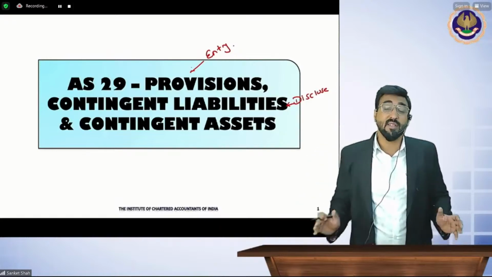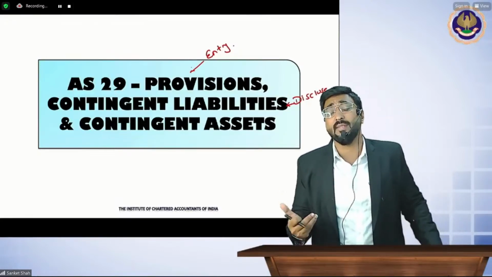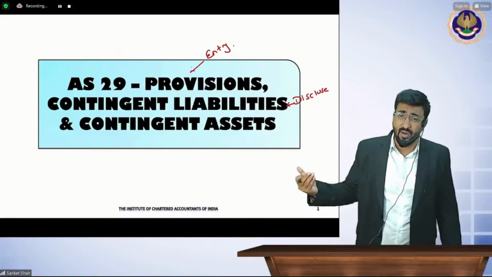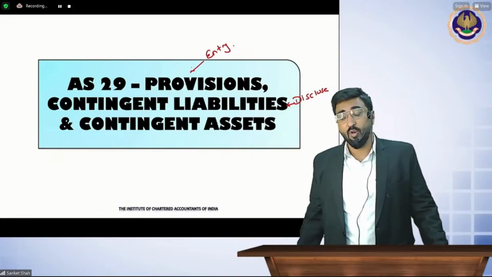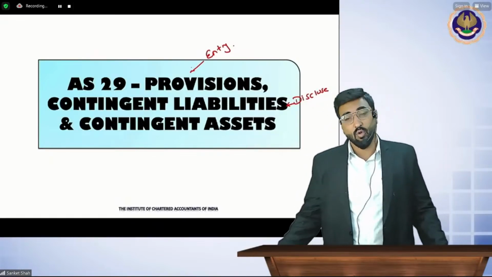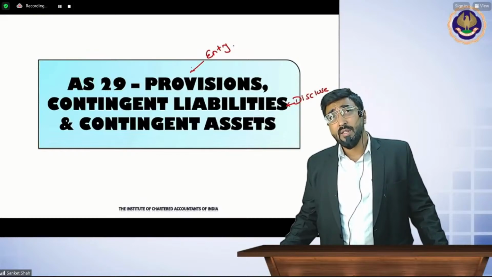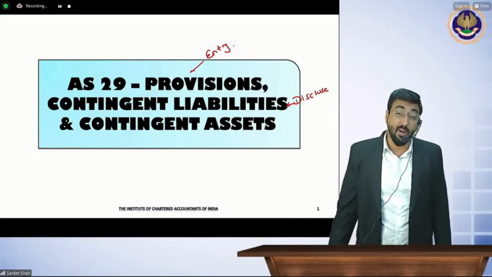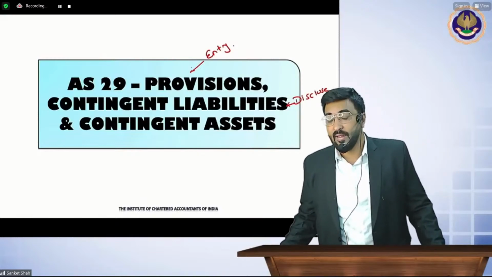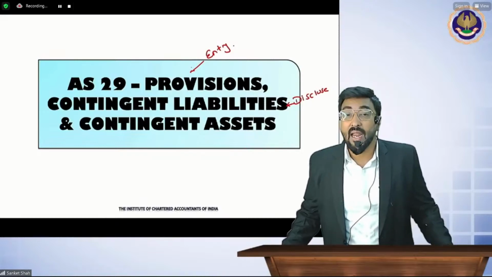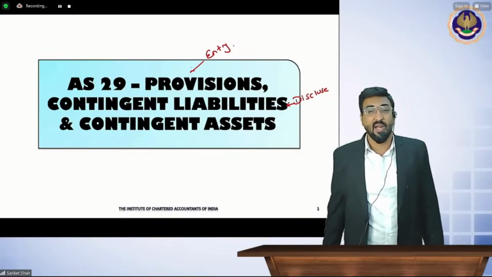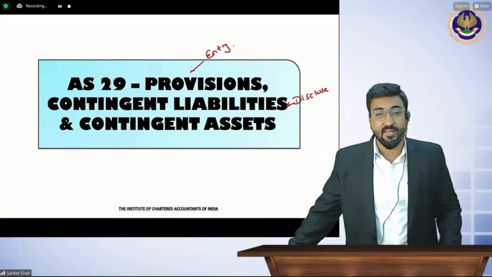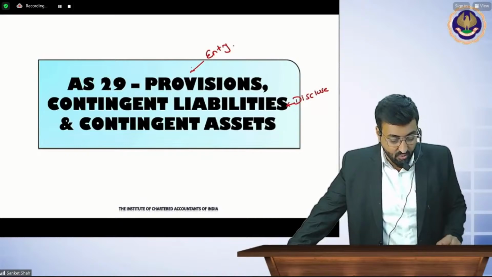So before starting any standard, what do you ask yourself: whether this is an accounting standard or a disclosure standard. Disclosure-based standards we already covered, AS 5: net profit or loss for the period, prior period items, changes in accounting policies, the disclosure standard. So beta, a disclosure standard is only written in the notes to accounts, but for an accounting standard we pass a journal entry, which will be covered under RMPD analysis. What is RMPD analysis? Recall, recognition, measurement, then presentation and disclosure. So an accounting standard is RMPD analysis, and disclosure standards are only disclosures in the notes to accounts.